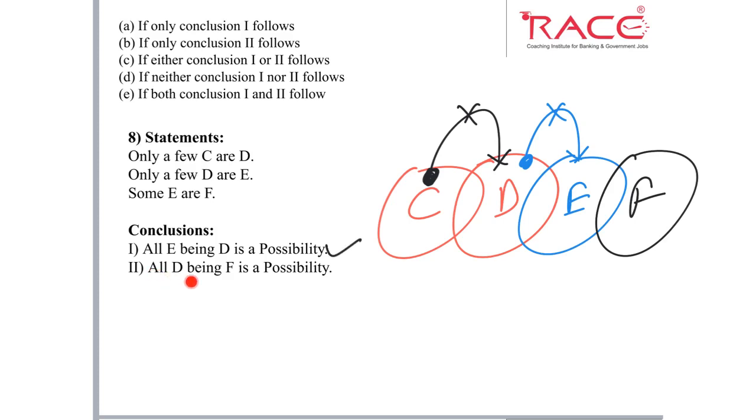Second, all D being F is a possibility. Here we can see this D and F are both having no relation with each other. Whenever any two elements have no relation with each other, any possibility is possible there. So, this second conclusion also follows. What is our answer in this case? E. Both 1 and 2 follow.